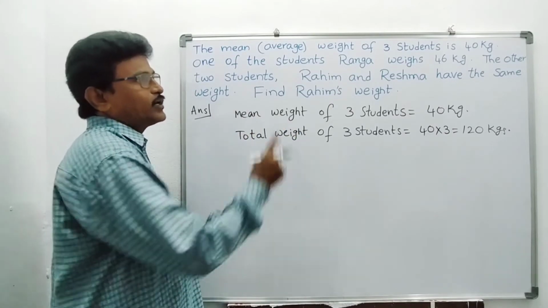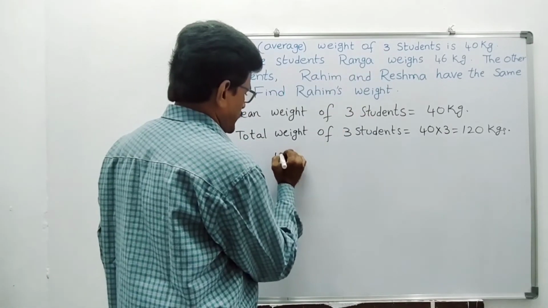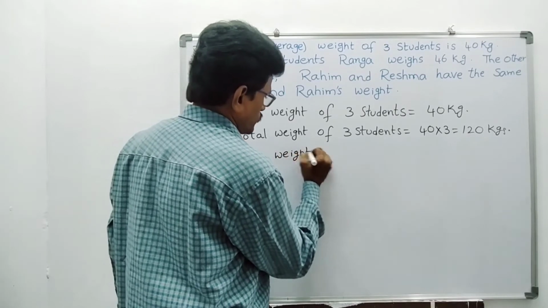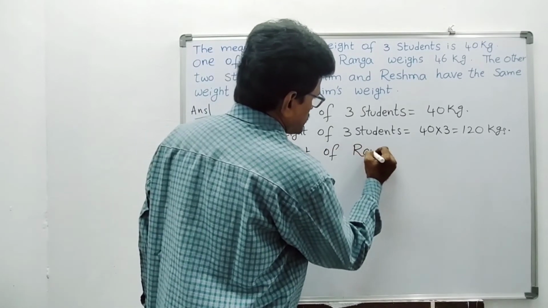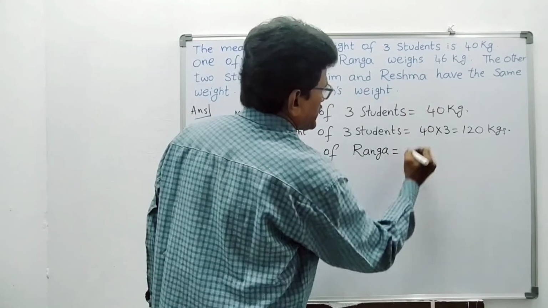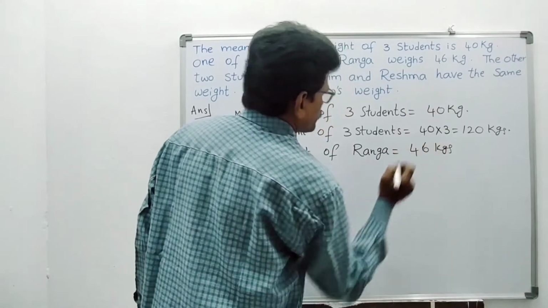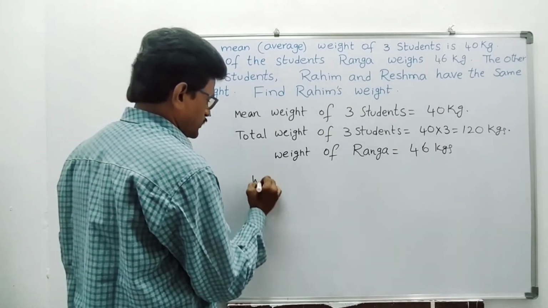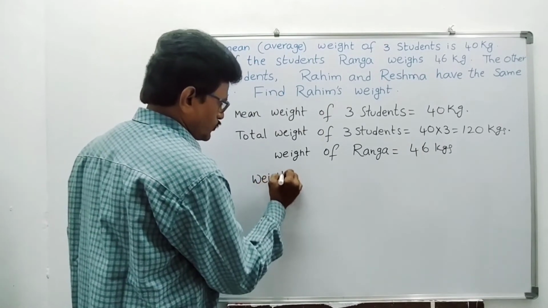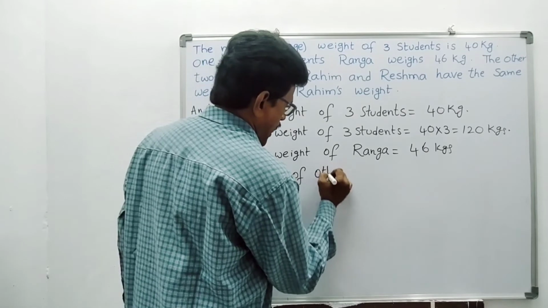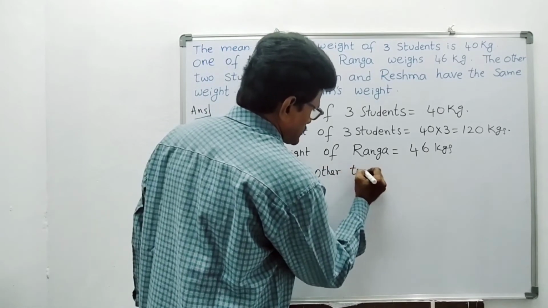In this they had given the weight of Ranga. Weight of Ranga is how much? 46 kgs, right? Now, the weight of the other 2 persons.